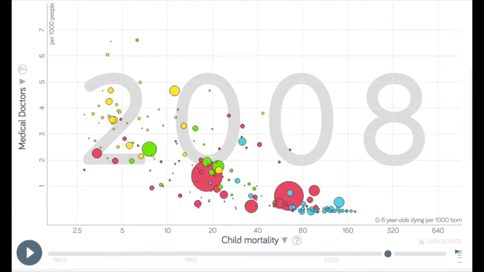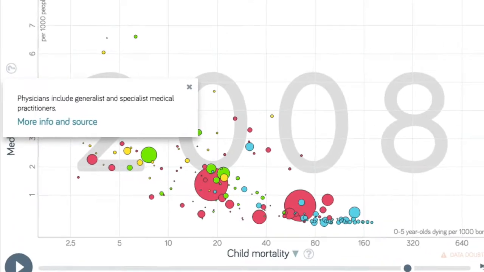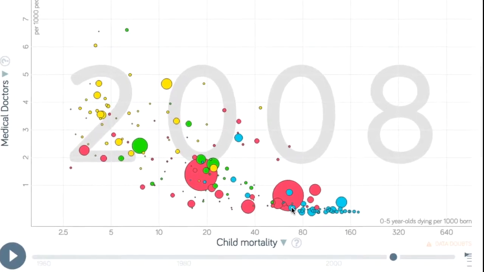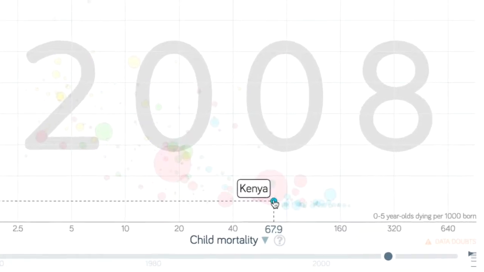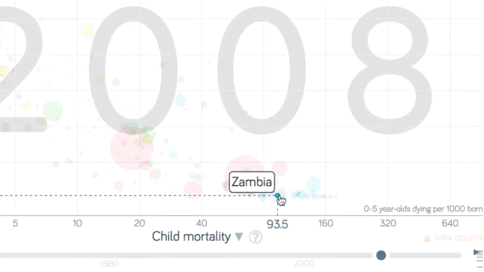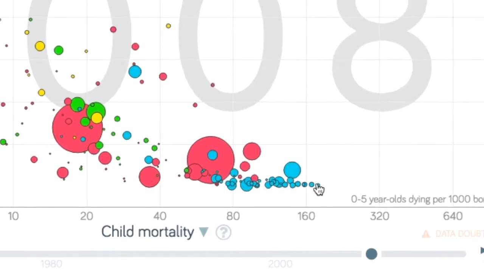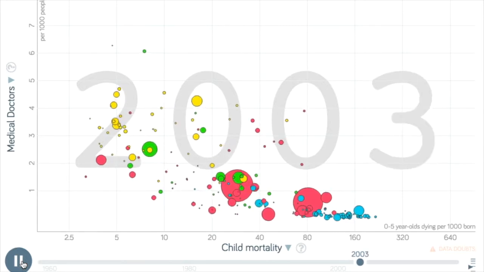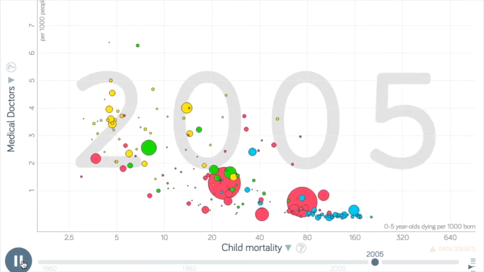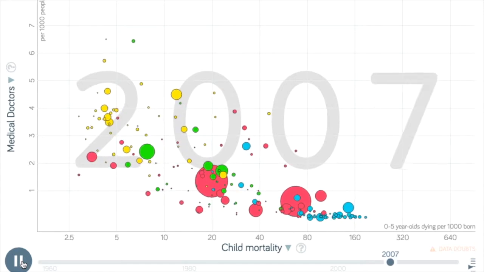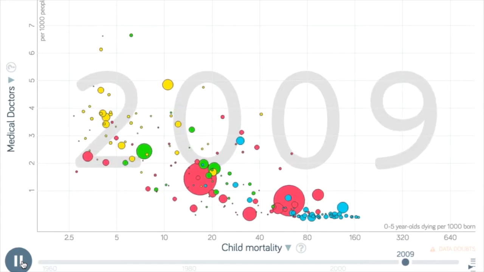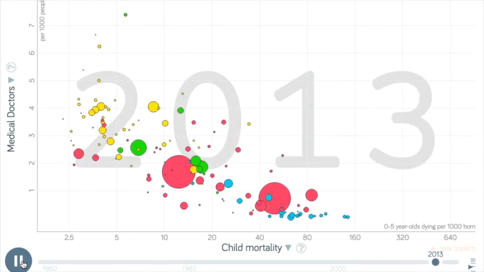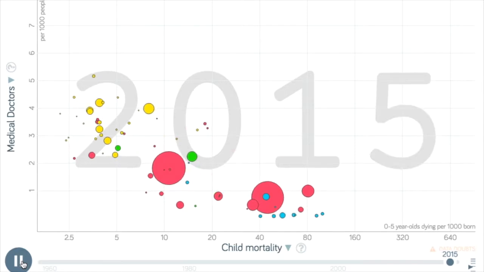We looked at the relationship between the number of medical doctors a country had per 1,000 people versus child mortality, and saw that if a country has fewer than one medical doctor per 1,000 people, there was a strong positive correlation to child mortality. This information showed that areas such as Africa and South America had very few doctors, and also much higher rates of child mortality. By examining the data from 2000 to 2016, we saw a general movement of almost all the countries to the left and top of the page, which suggests that as countries develop and gain more doctors, they are also decreasing the rates of child mortality.